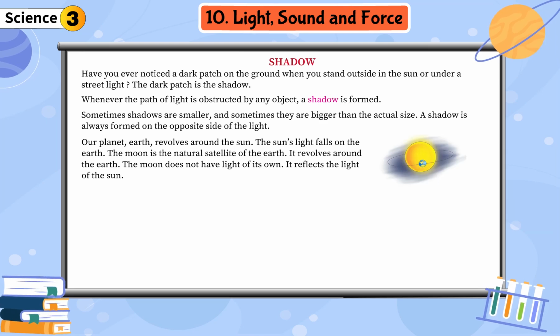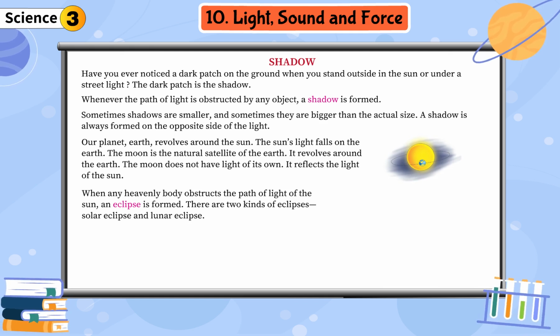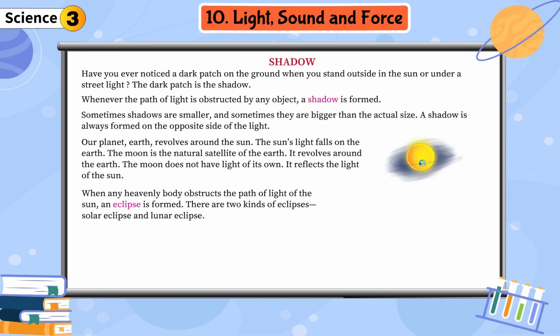Our planet, Earth, revolves around the sun. The sun's light falls on the Earth. The moon is the natural satellite of the Earth. It revolves around the Earth. The moon does not have light of its own. It reflects the light of the sun. When any heavenly body obstructs the path of light of the sun, an eclipse is formed. There are two kinds of eclipses, solar eclipse and lunar eclipse.